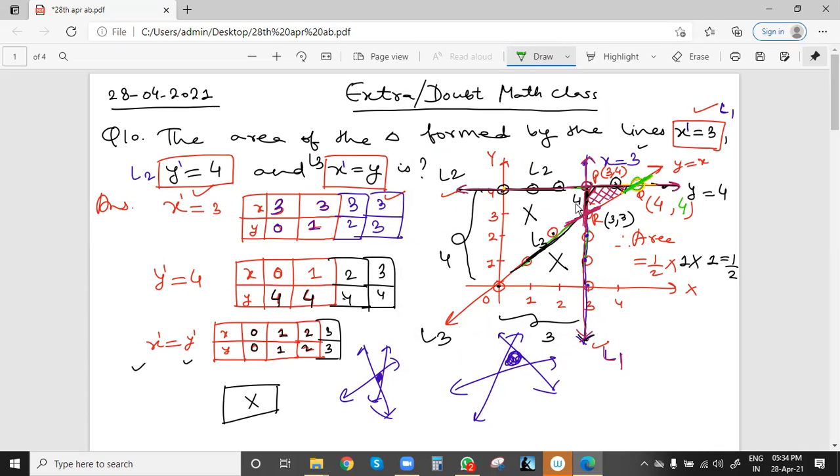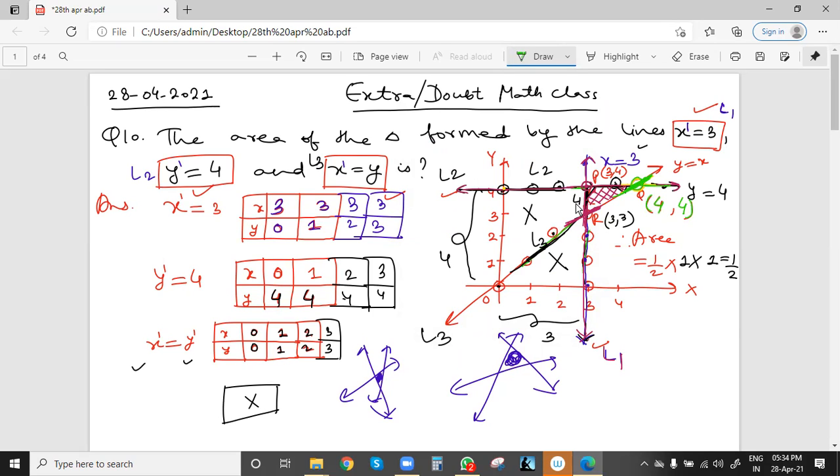So y is 4 because this is the point on L2 line. So y equal to 4. This is L2 line, and this point is lying also on x equal to y line. Means x will also be equal to 4. So it will satisfy both the lines, (4, 4).